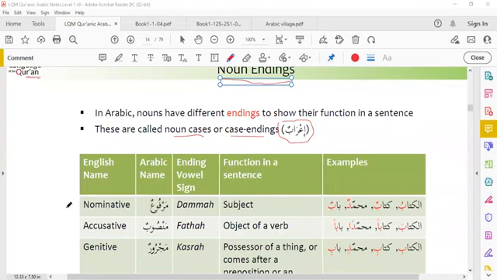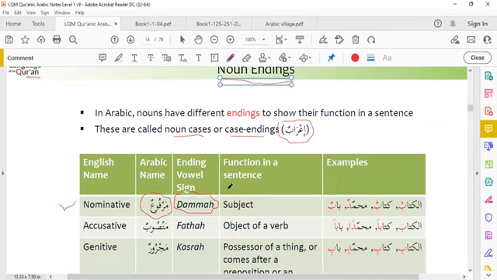cases of noun ending. One is nominative case. In English, we call it nominative case. In Arabic, we call it marfu'un. Ending vowel sign is dhamma.